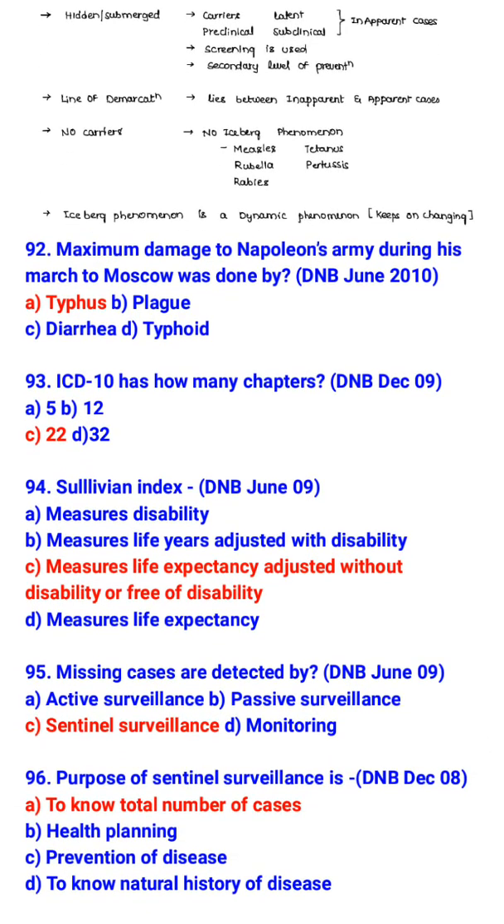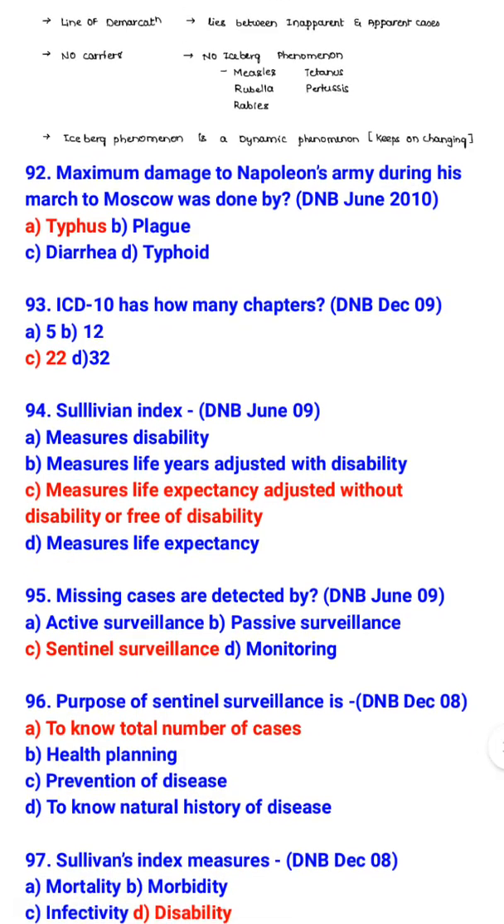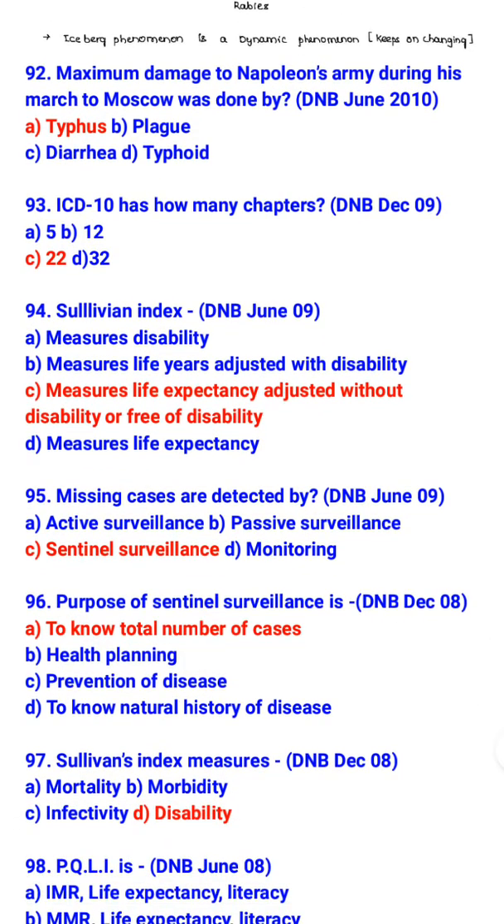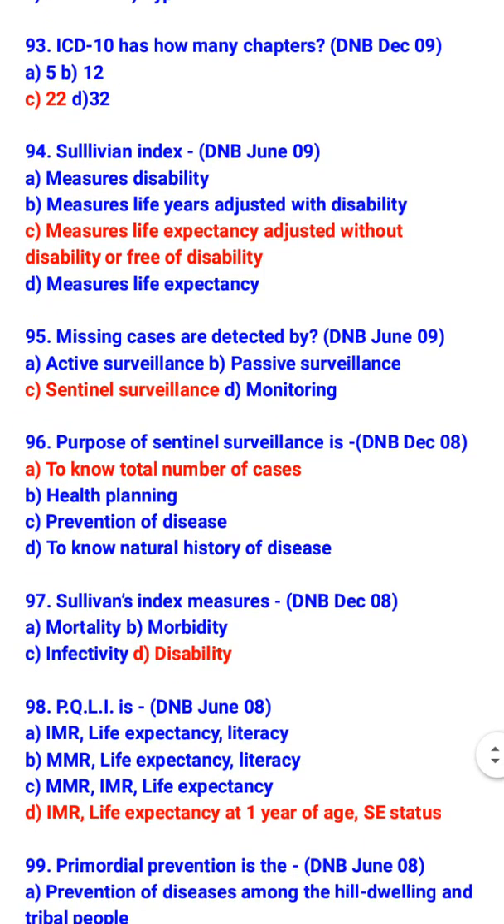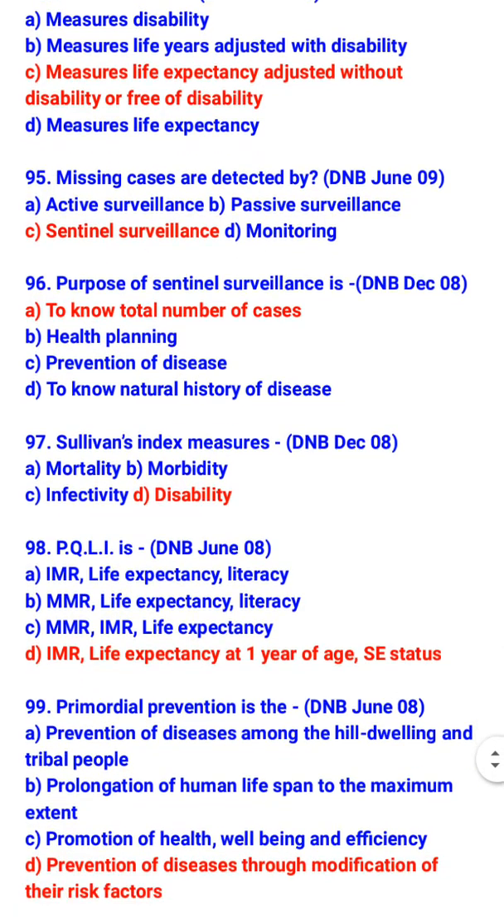ICD-10 has how many chapters? 22. Actually 21. Sullivan Index measures life expectancy adjusted without disability or free of disability. Missing cases are detected by sentinel surveillance. Purpose of sentinel surveillance is to know the total number of cases.